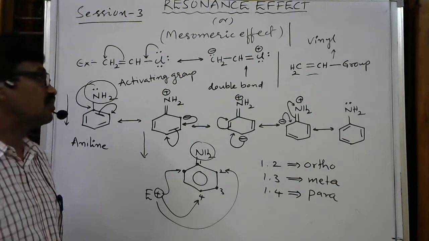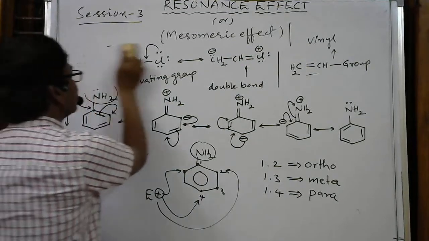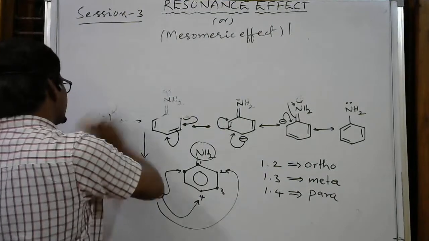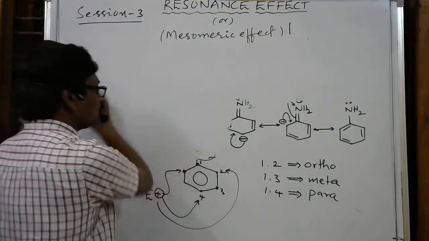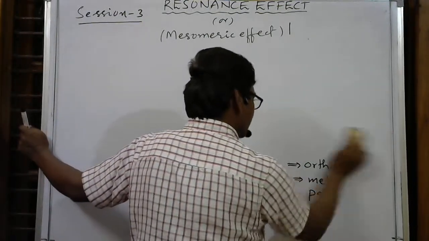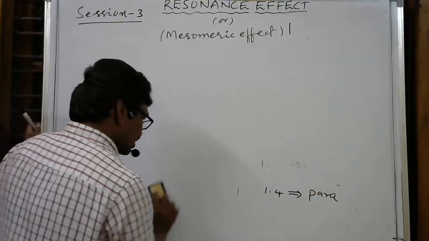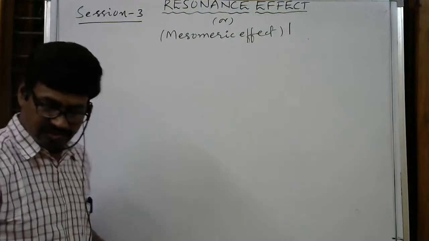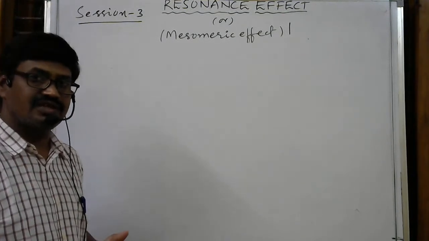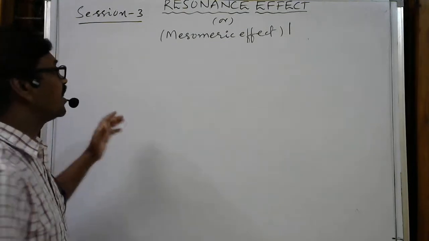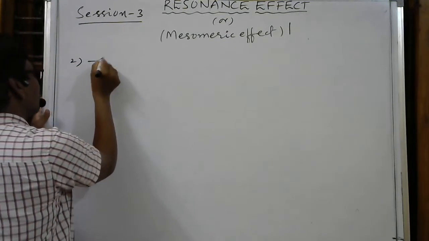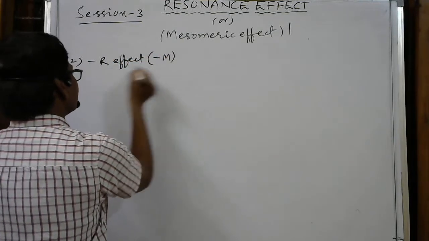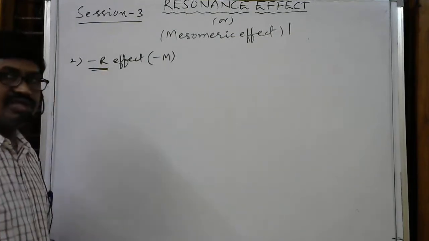Now we will discuss the minus R effect. What is the minus R effect? It is the same as this but opposite. The groups which withdraw electrons, otherwise which accept electrons from the conjugated system towards themselves, are said to have a minus R effect. The second effect is the minus R effect, otherwise called the minus M, mesomeric effect, or minus resonance effect.